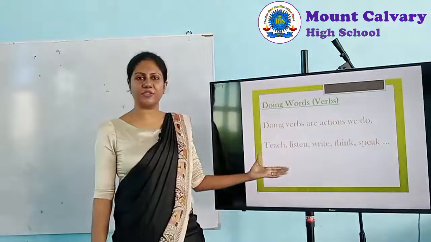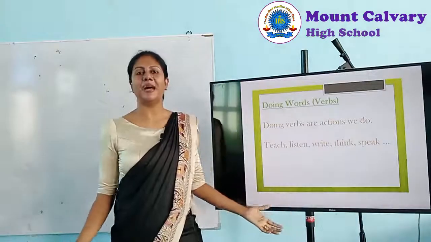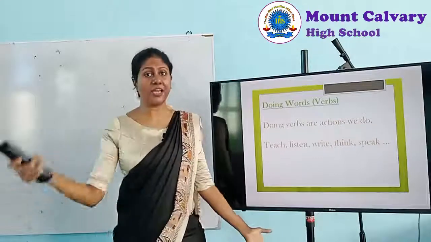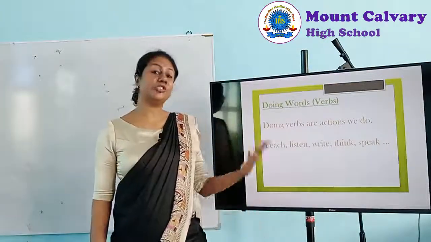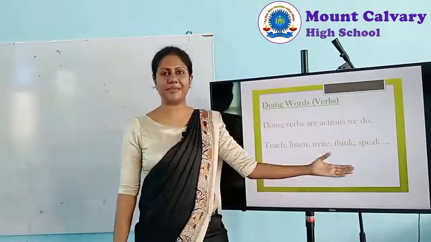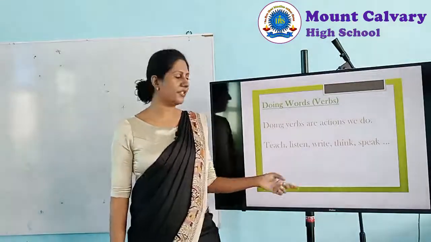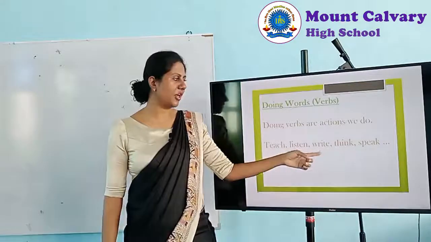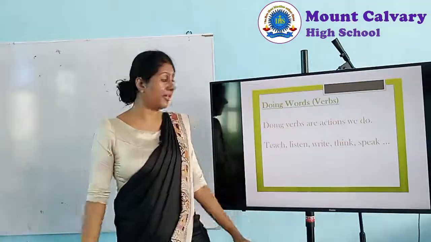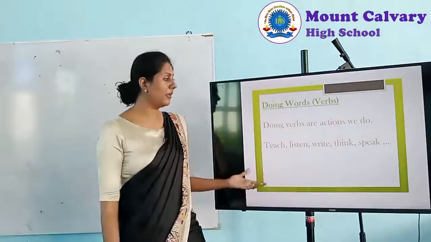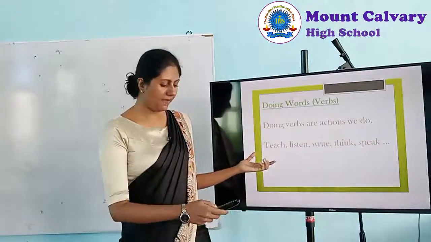What are the actions we do? Now what am I doing here? I am teaching. What are you doing there at home? You are listening. So all our actions we do here. I have given you some examples, some actions we do. Teach, listen, write, think, speak. There are a lot of actions we do, right? Uncountable, many, many. Now they are verbs.